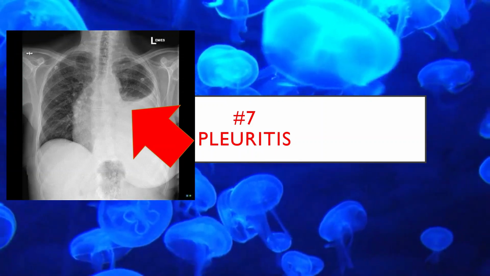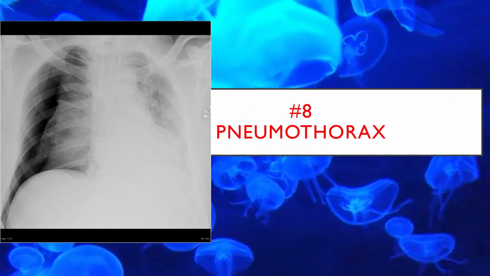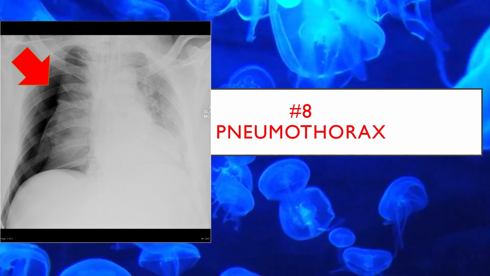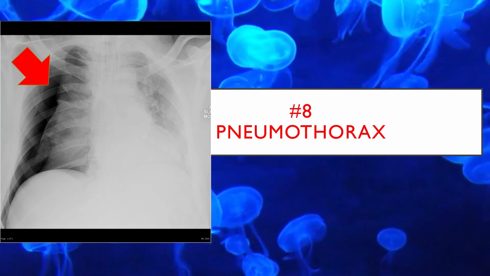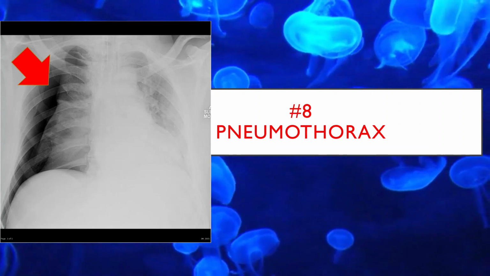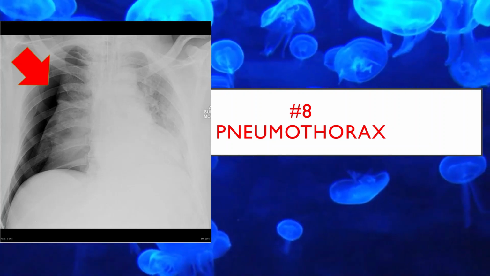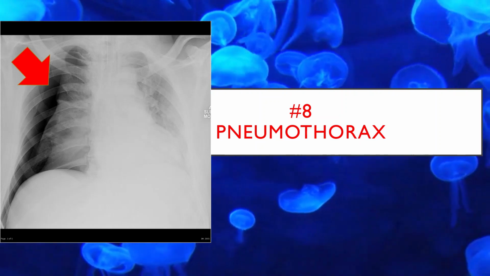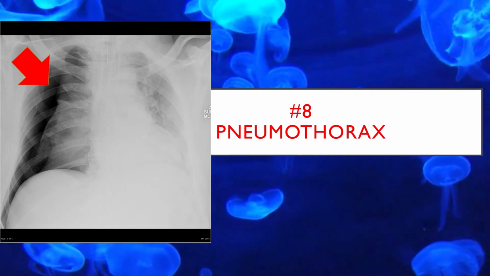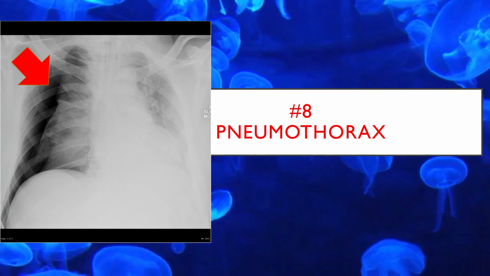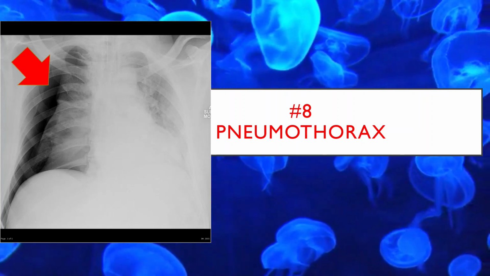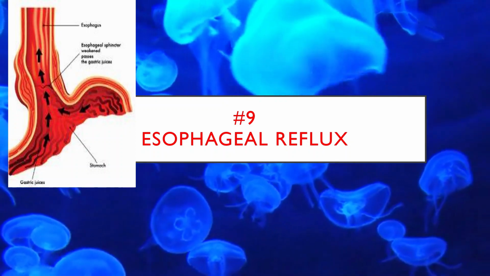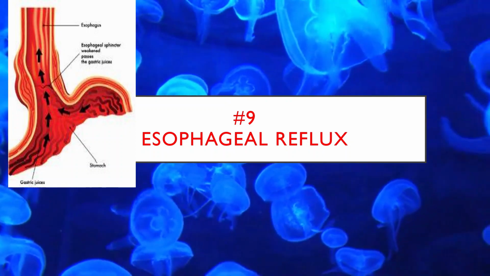The eighth cause is pneumothorax. Patients present with sudden onset of dyspnea and pleuritic chest pain, usually unilateral. Hemodynamic instability suggests tension pneumothorax, which can be life-threatening and requires prompt transfer to the emergency department. The ninth cause of chest pain is gastroesophageal reflux disease, which can mimic angina pectoris and may